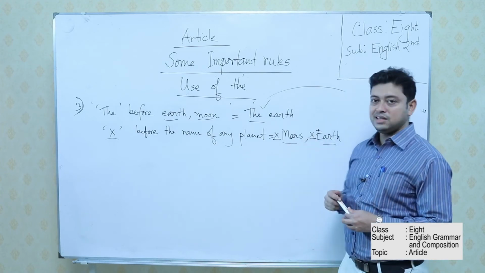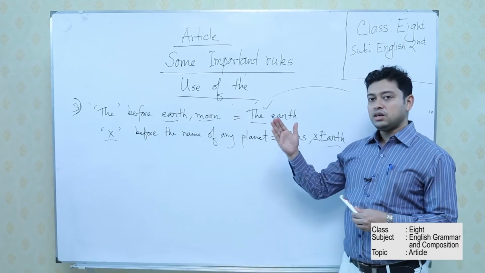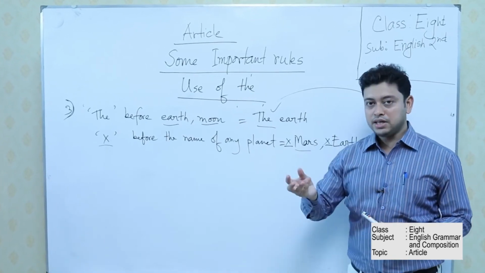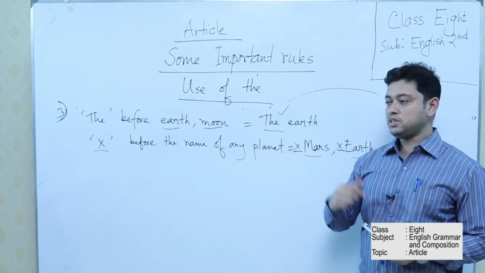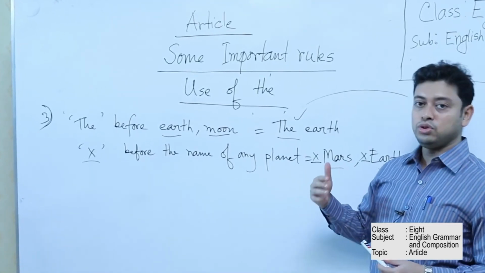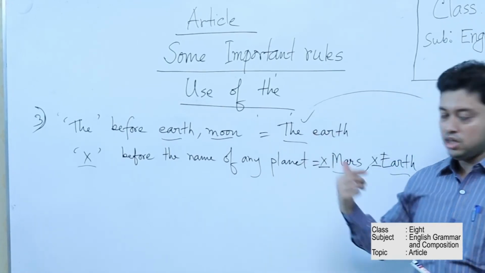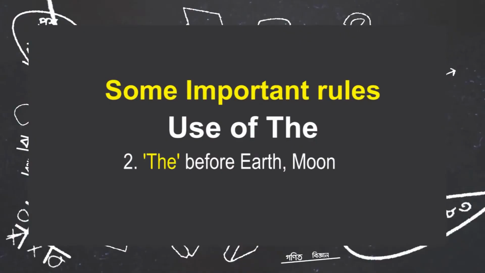For example, earth is the third closest planet. So here I am talking about the earth as a planet. So here no article is used, that means there will be a cross. So we have to put a cross over here and we have to use the over there. So according to usage, the or cross will be used in this kind of sentences.